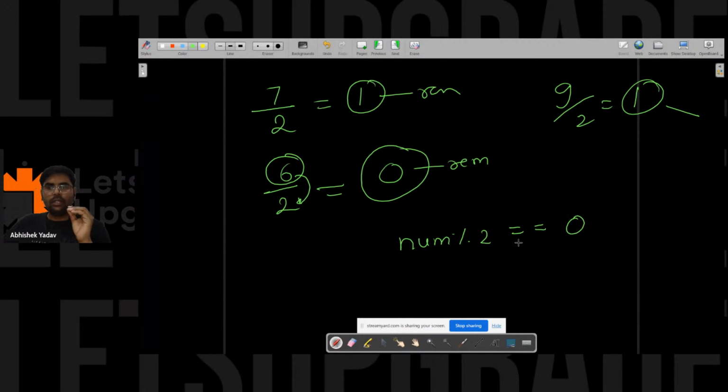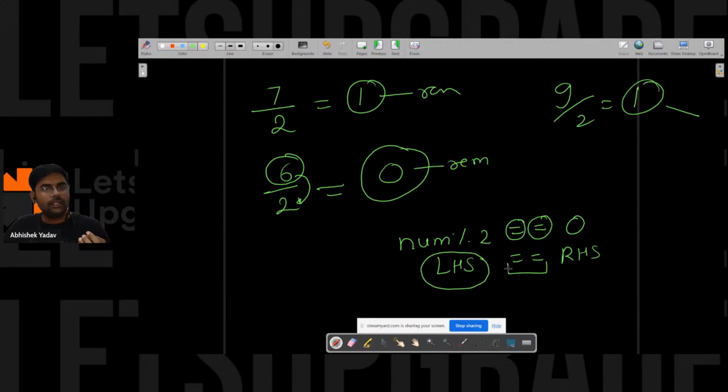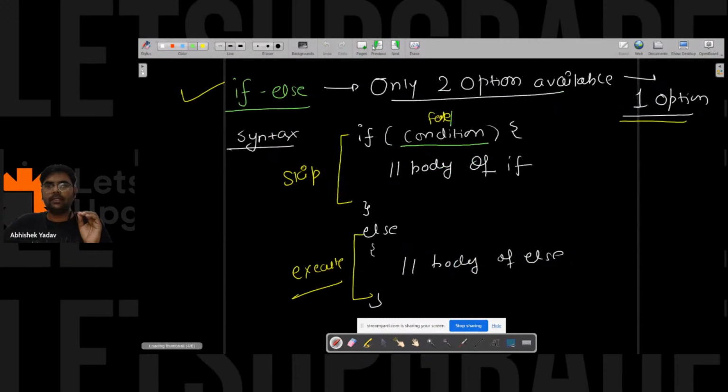is equal to 0. So here you can see I am writing two equal to signs, right? Here I have the left hand side part equal to the right hand side part. So here we are not assigning a value, right? Here we are checking whether the left hand side value is equal to the right hand side value. Okay, if it is equal, the condition is true. If it is not equal, the condition is false. Everyone is clear till this point? Yes or no? Please write in the chat.